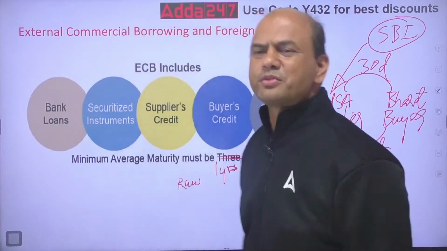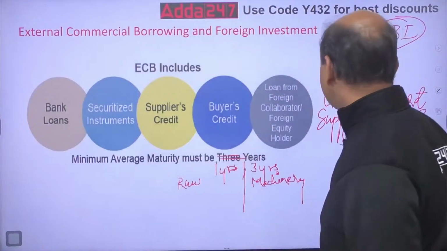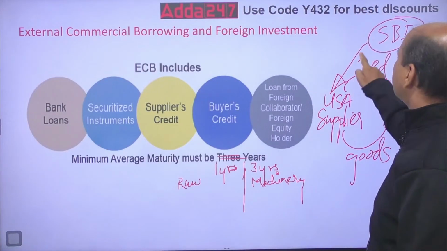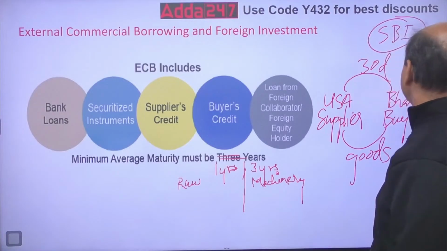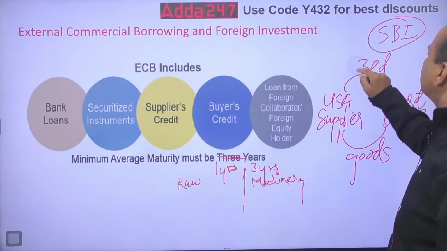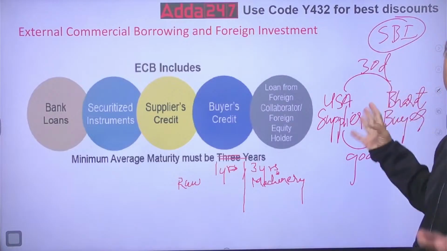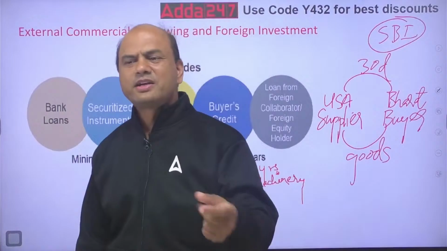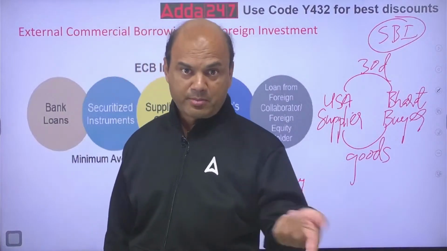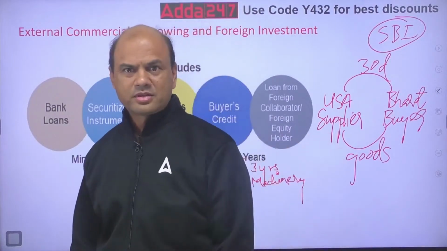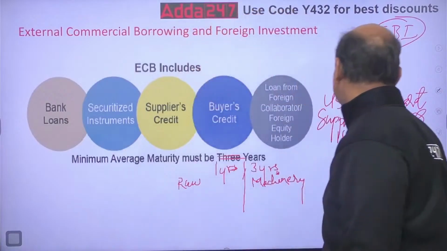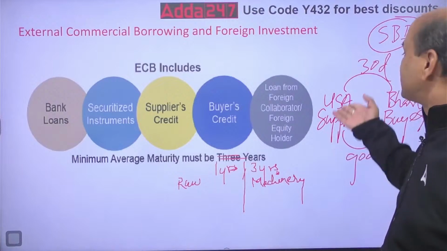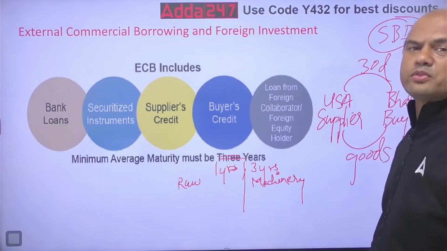Buyer's credit means what? It is again a similar one. But here what am I saying? I am the seller and I say that no, I don't believe in all these things. I say that, see, this 30 days, 50 days, I don't know. I don't want this. I want the cash right now. Do you have money? Pay me right now, others forget it. So in this case, what happens here? This buyer doesn't have the money over here, but still he wants the goods, and this guy wants cash. So in this case, what happens?